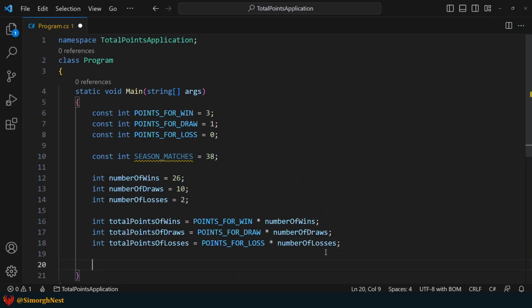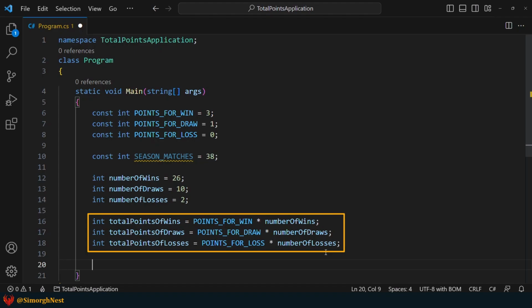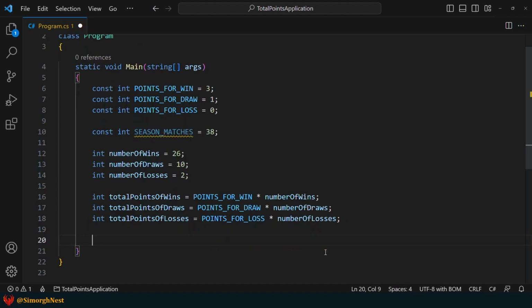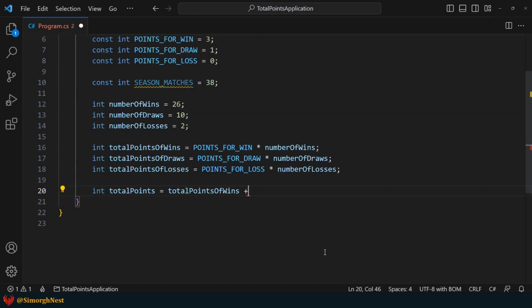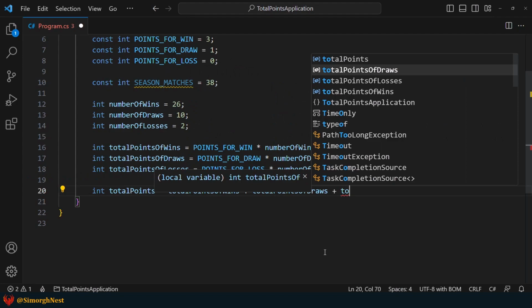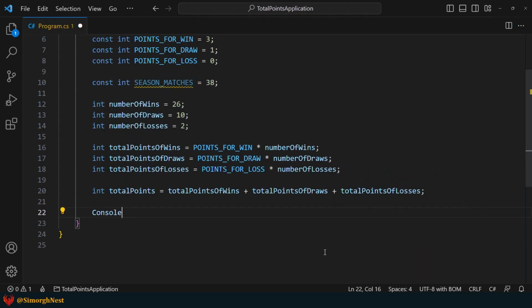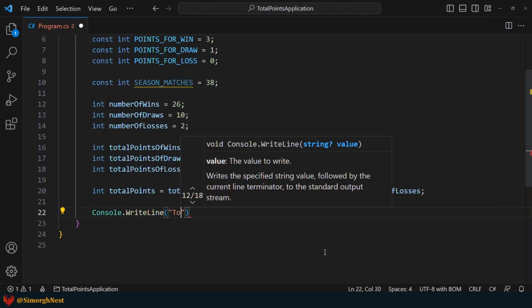Next, let's declare a variable for the total points and add up the values of these variables. Finally, let's print the total points in the terminal.